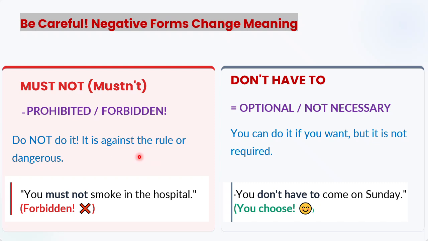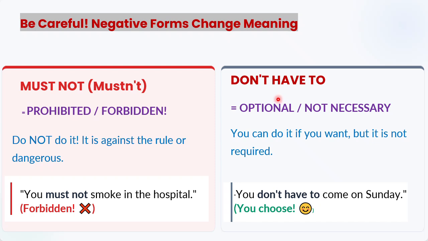So please remember, if we use must not, it means that this thing is prohibition, or it is basically something which is forbidden. For example, you must not smoke in the hospital. In the hospital, smoking is prohibited, forbidden. It is a law. So now it is no more personal. It is not necessarily what the speaker is thinking. It has become a law or rule, as we were using have to in the past, right?